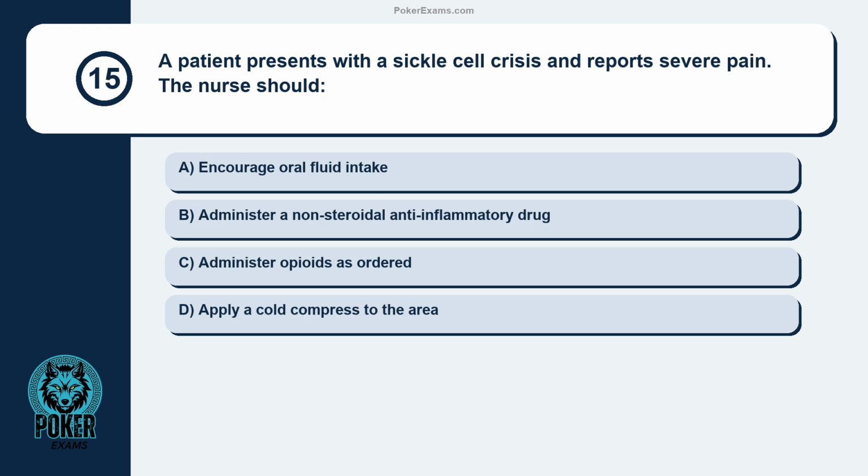Question 15. A patient presents with a sickle cell crisis and reports severe pain. The nurse should encourage oral fluid intake, administer a non-steroidal anti-inflammatory drug, administer opioids as ordered, apply a cold compress to the area.